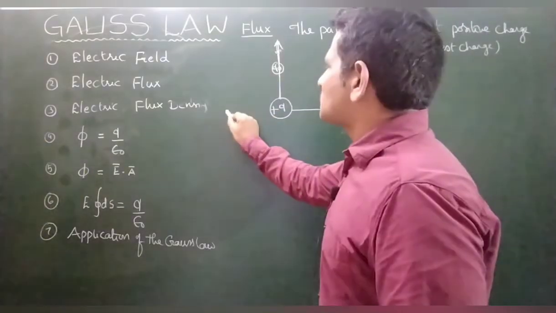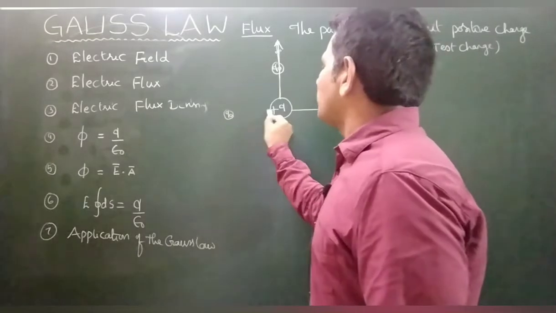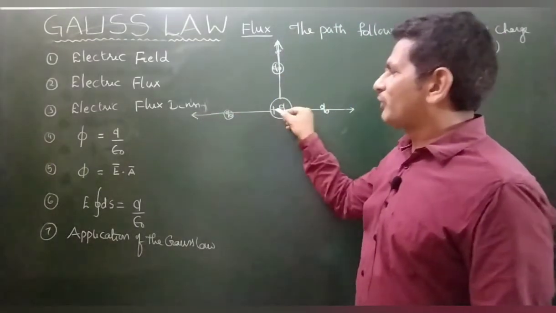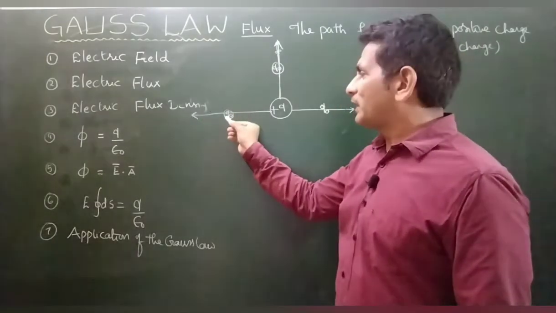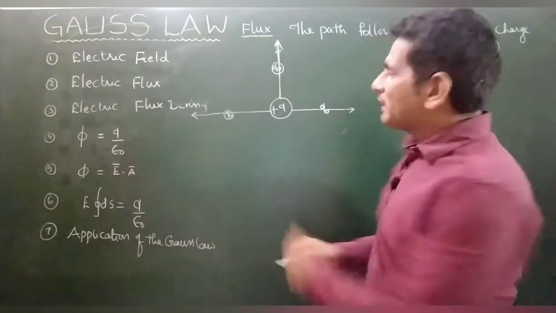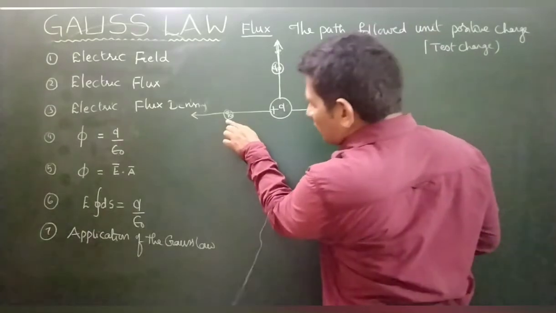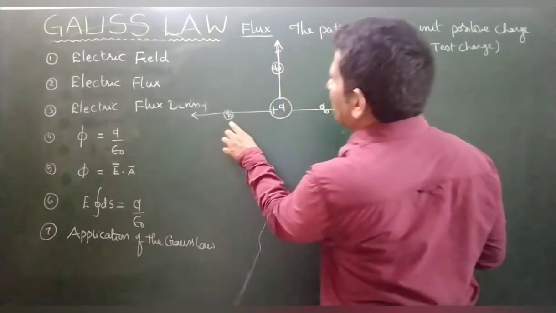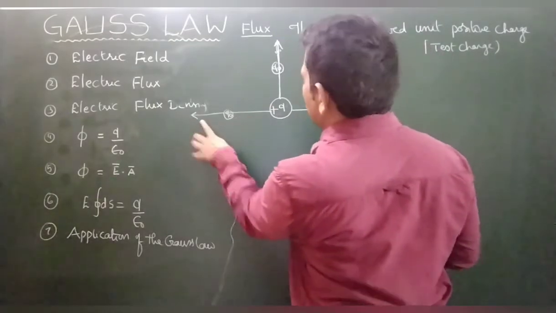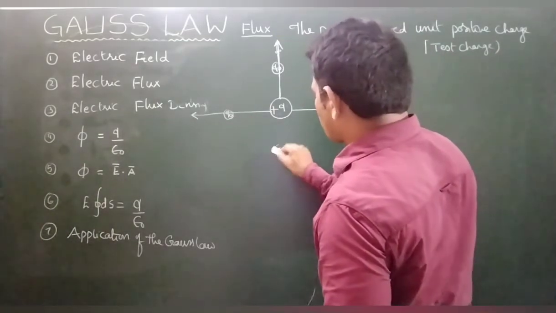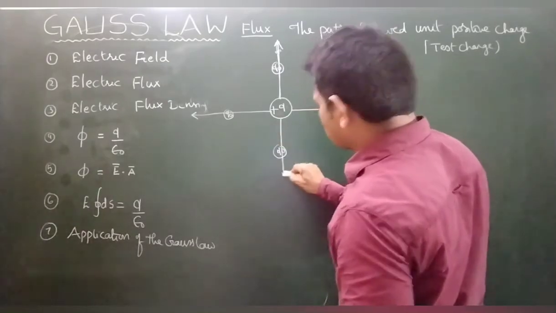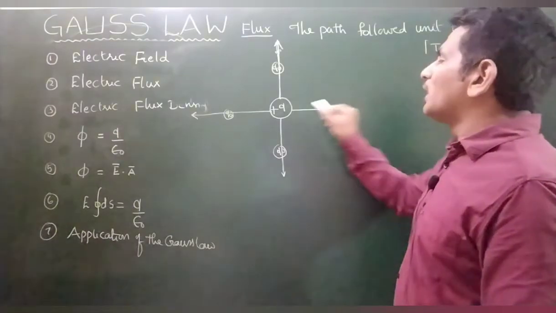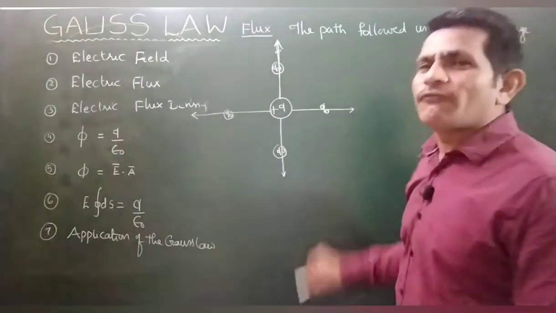You keep the test charge here. Are you getting my point? In this direction, this property of the electric field is in this direction. It gives repulsion, so it will go in this direction. While it is going in this direction, you can think that its property will be in this direction. So like this, the direction in which the positive charge will go is the electric lines of force.